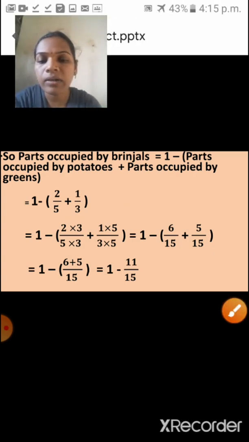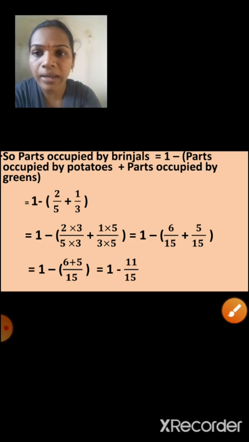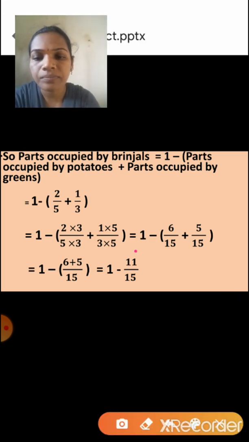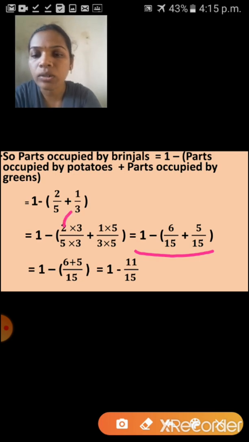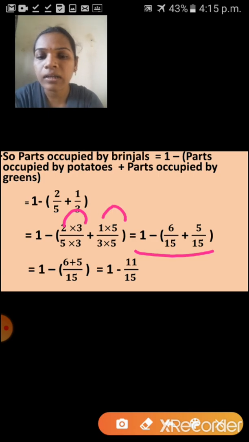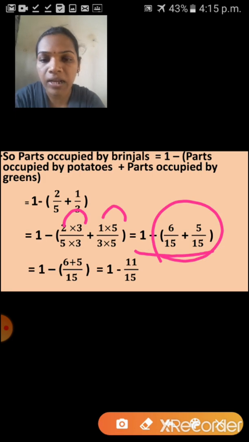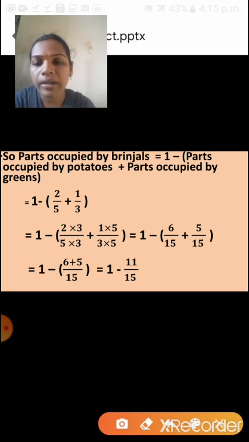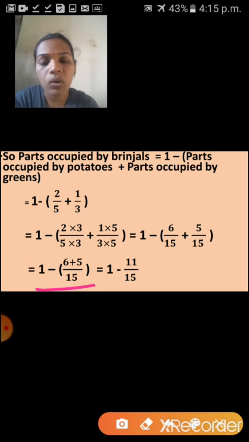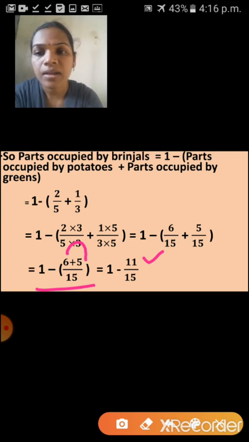Okay. Afterwards, in the next step what do you have to do? Yes, you have to multiply and write. So children, see here. 1 minus 2 3s are 6, 6 upon 15, plus 1 5s are 5 upon 15. So it's so easy to add now because these are like fractions. Okay. So 1 minus 6 plus 5 upon 15, that means 11 upon 15. So 1 minus 11 upon 15. 6 plus 5, that is 11. Understood children?